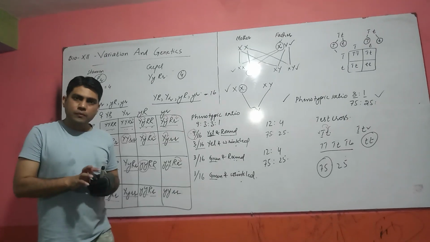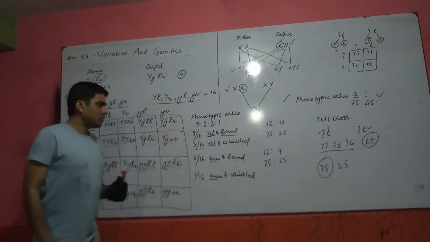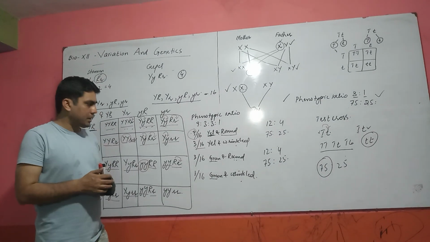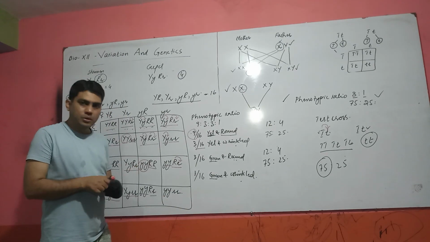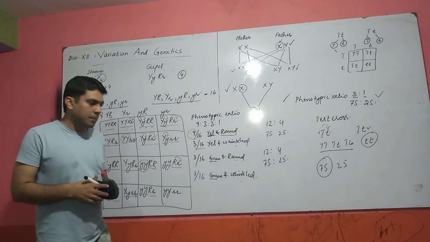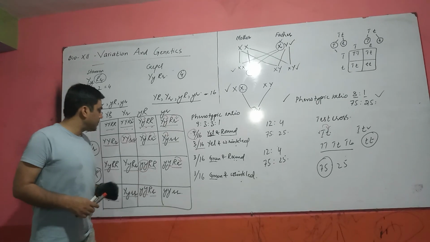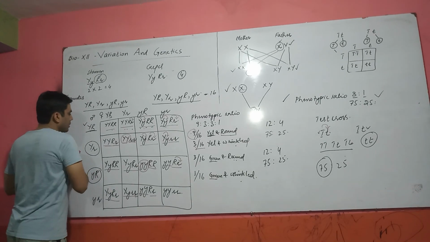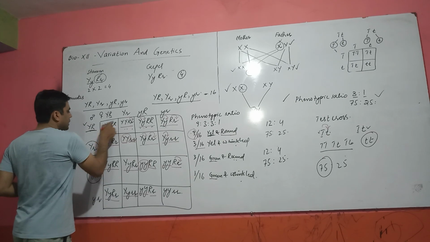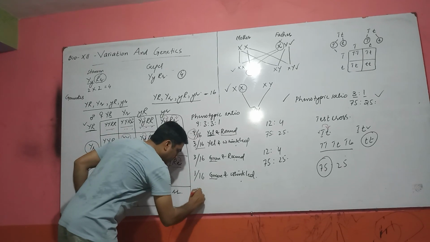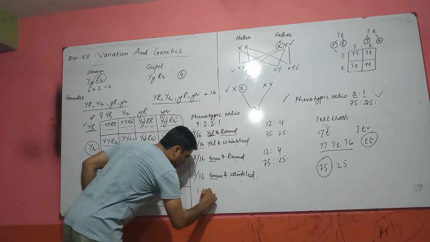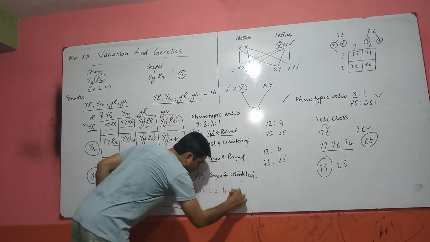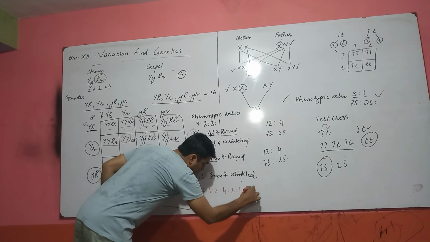So if you want to understand the genotypic ratio, this is the phenotypic ratio. No one explained to you the genotypic ratio of a dihybrid cross. I am going to explain it to you. The genotypic ratio is 1:2:1:2:4:2:1:2:1.